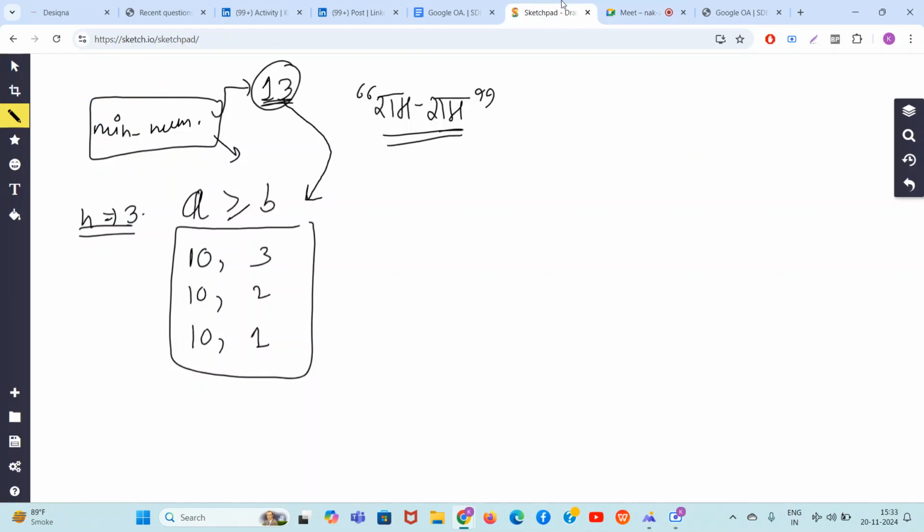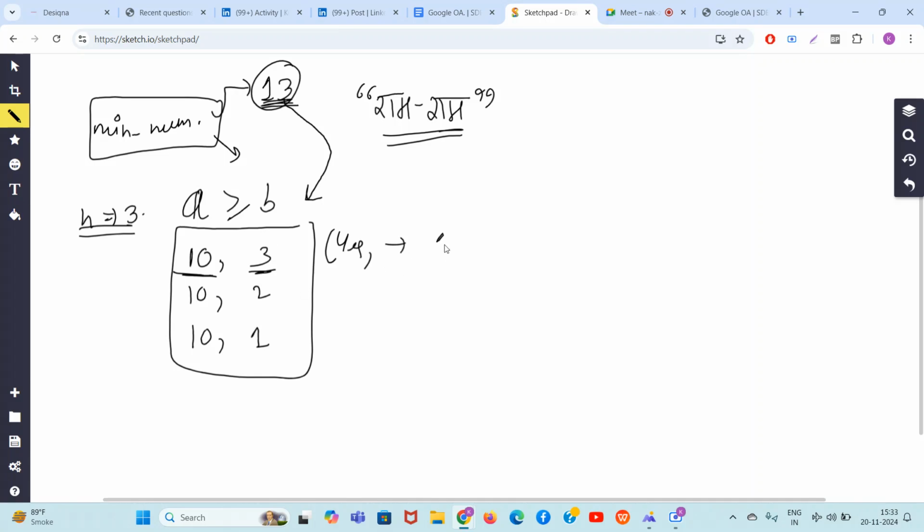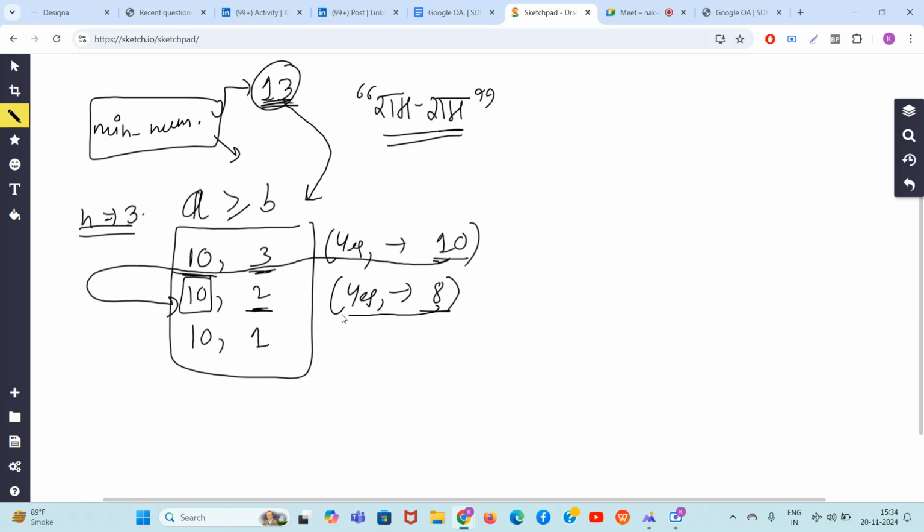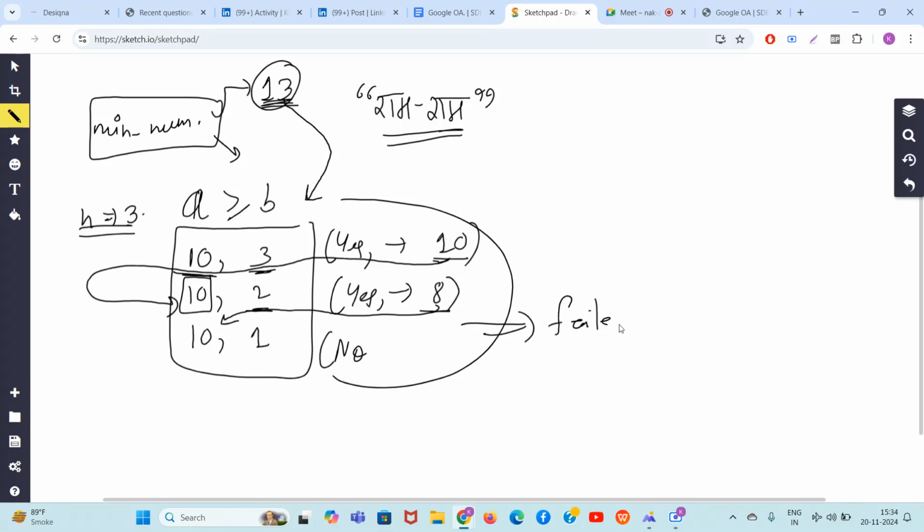So, if my number is 13, I need to check: is 13 greater than or equal to 10? Yes. Then what I will do? 13 minus 3. So now my number has become 10. Now again check with the second pair. Is 10 greater than or equal to the first number? Yes. So subtract 10 minus 2, 8. Now my number has become 8. Is 8 greater than or equal to 10? No. It means the full process has failed. You are not able to do this process with the number 13.